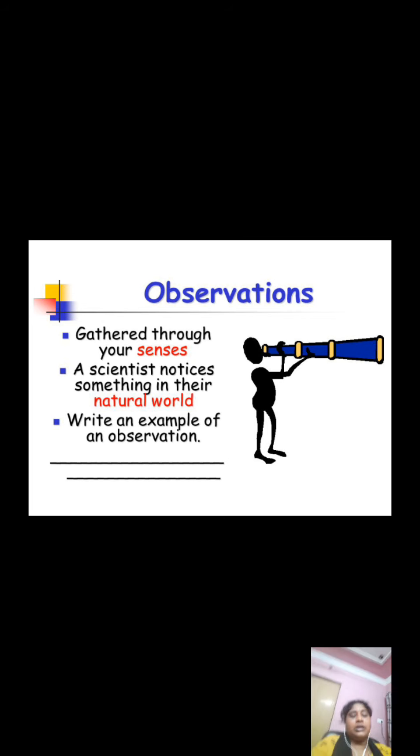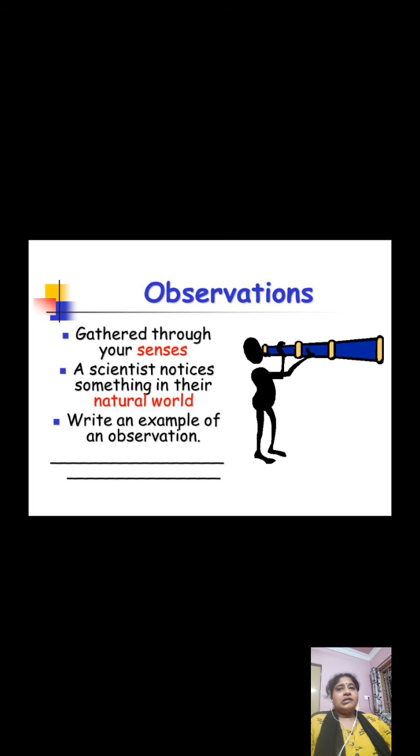Suppose, as I said, you need to study something. You observe it with your eyes and study it. So your sense organ is helping you. If I ask you what the climatic condition is now, you are experiencing it through your skin. If suddenly it starts to rain, you can experience the cool breeze. That is a kind of observational science. You can make a note of the changes in the climatic conditions.